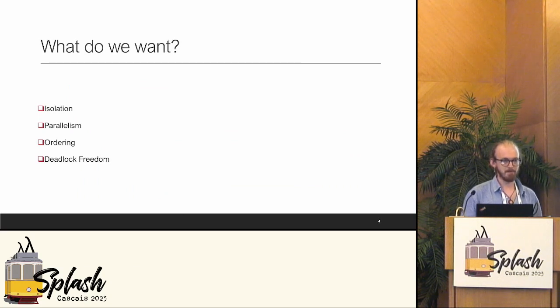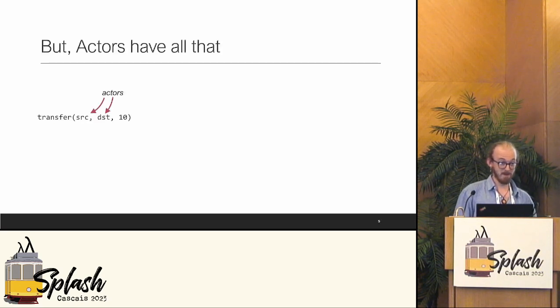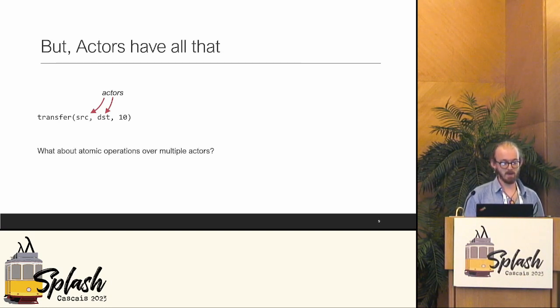So what do we want? We want isolation. Behaviors execute as if no other behavior is executing at the same time. You want parallelism. The behaviors that don't have dependencies on one another can execute at the same time. You want ordering. That the programmer's written order of their program influences the order in which behaviors are executed. And you want deadlock freedom. But actors have all that, but actors really struggle at one thing: when you have atomic operations over multiple actors.